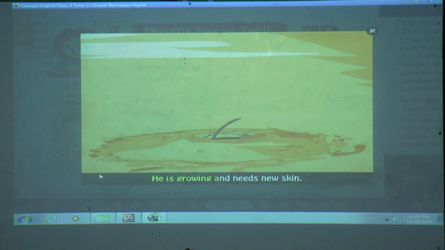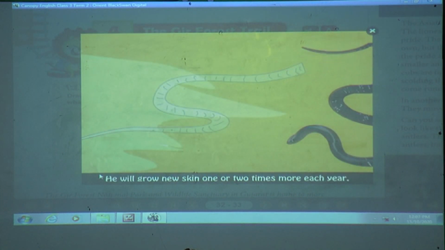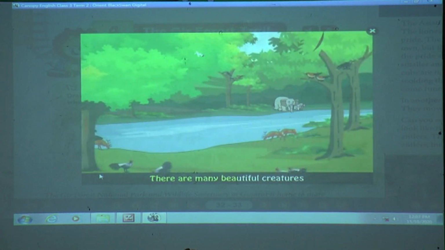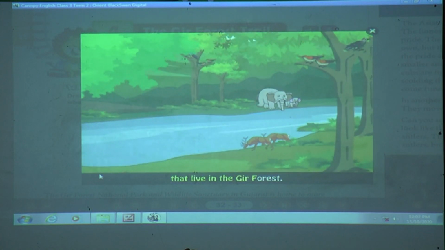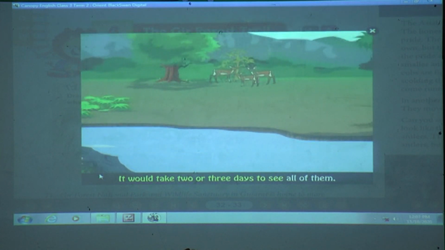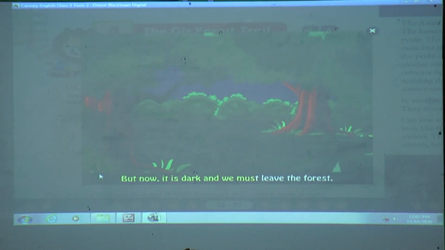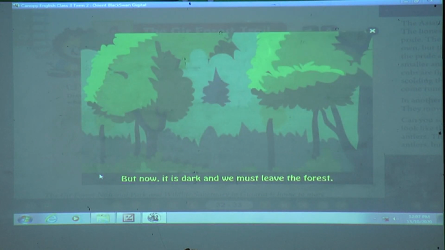He is growing and needs new skin. The snake slithers out of his old skin. He will grow new skin 1 or 2 times more each year. There are many beautiful creatures that live in the Gir forest. It would take 2 or 3 days to see all of them. But now it is dark and we must leave the forest.